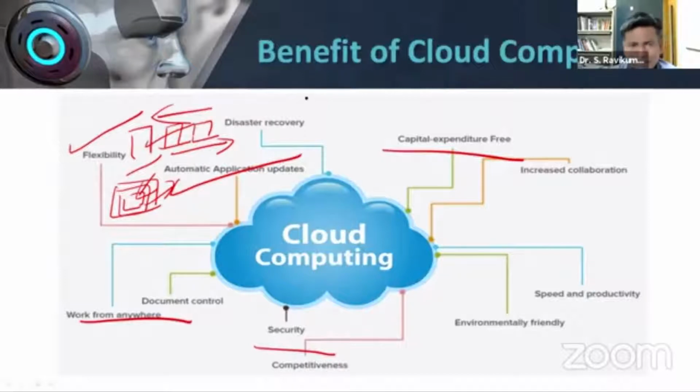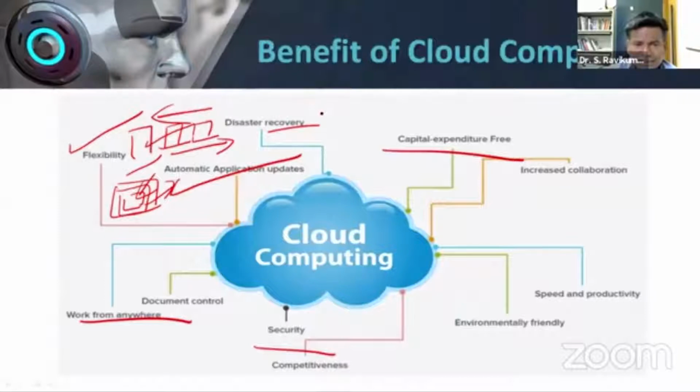Next important thing is disaster recovery. The disaster recovery is possible because we have a sound backup. The disaster is not a big issue if anything goes wrong. The service provider takes the backup and keeps it in 2-3 distributed locations. It is not that our backup will be in only one location. For example, our server is in Bombay. They will have a backup one in Calcutta, one in Chennai, or in Delhi, somewhere like that.